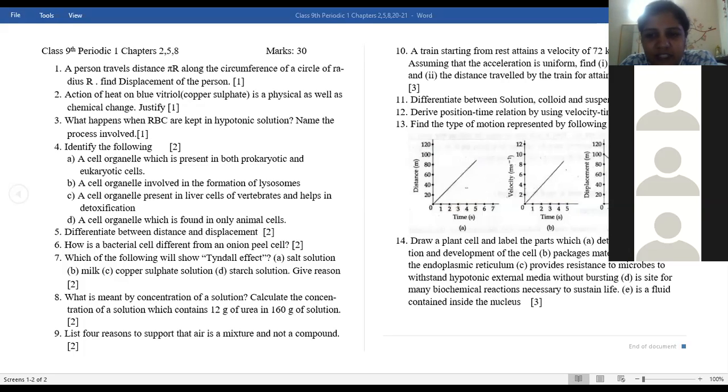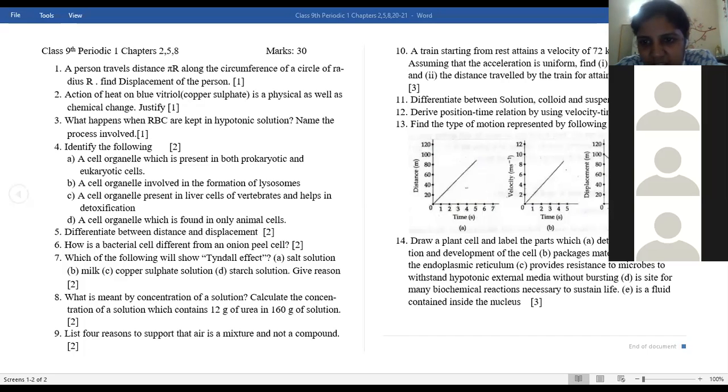Displacement time. It is a uniform motion still because it is a straight line. Ma'am, but displacement time, how can it be uniform motion, not retarded? How is it retarded? First tell me. Ma'am, it's retarded if the acceleration is negative. Where is acceleration? You will get it from displacement time graph. Displacement by time is velocity.